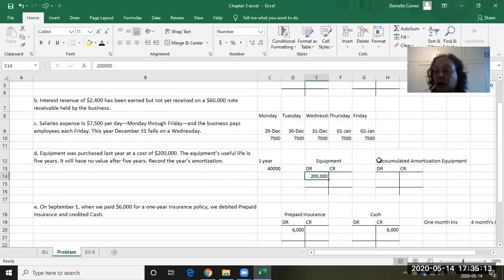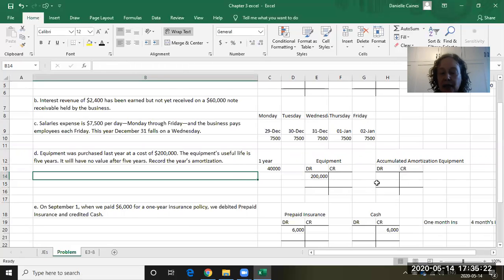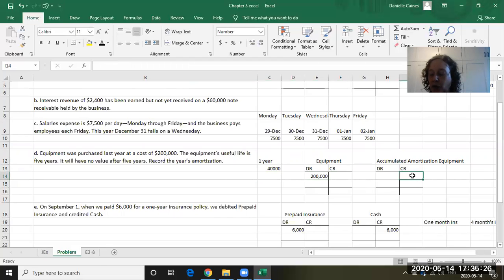And it's called accumulated amortization, and you can put the name of the account here, equipment, to say that this is the companion for the equipment account. And what we do is we put $40,000 in the accumulated amortization account. It's a companion. So on the balance sheet, you'll see $200,000 less accumulated amortization of $40,000 for a net $160,000 value.